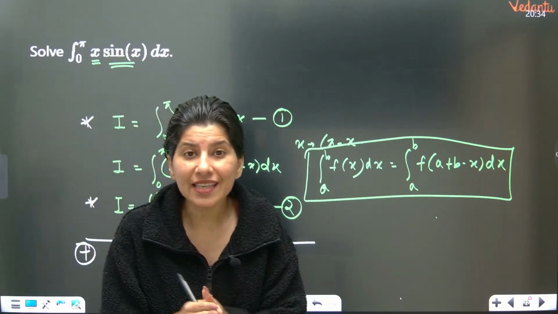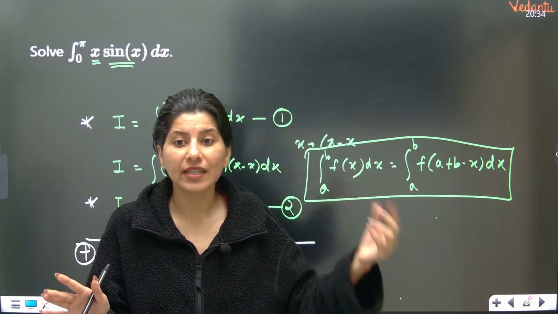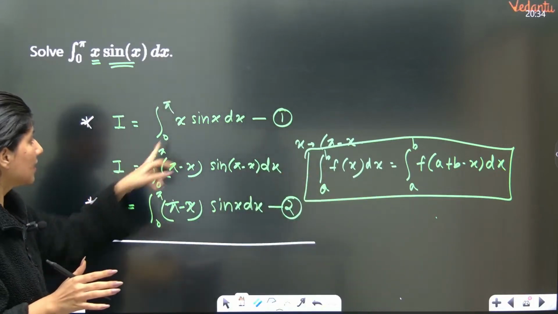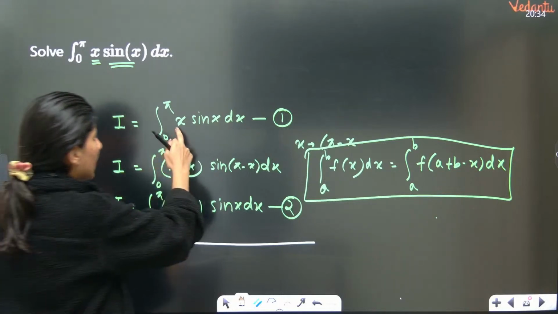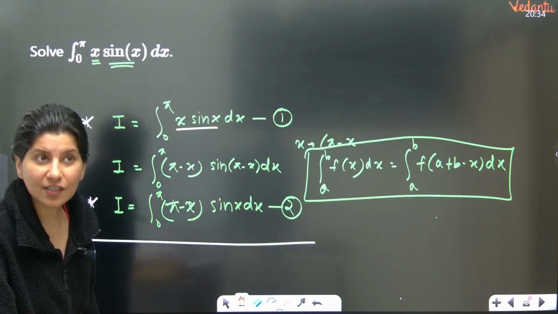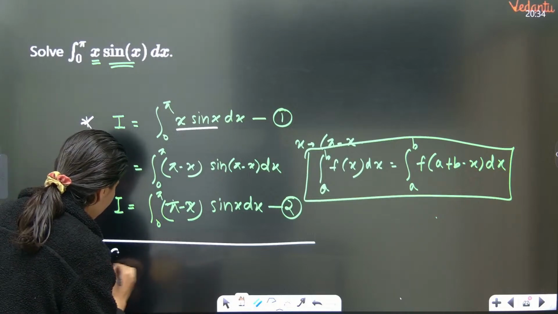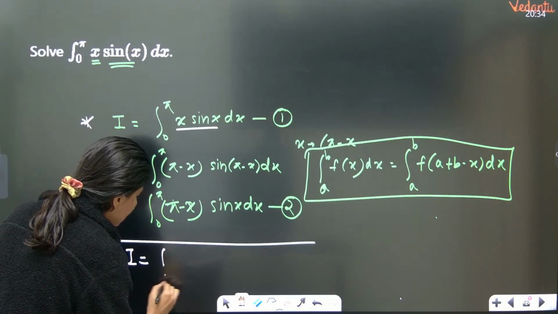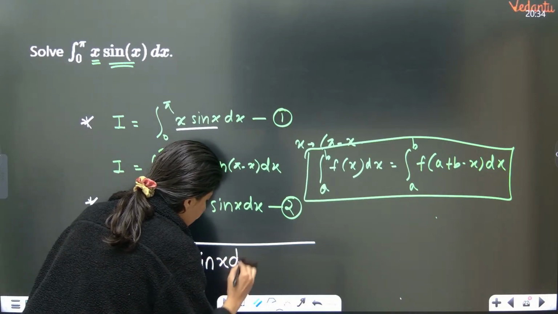So plus x sin x and minus x sin x cancel out. If you add the first and second equation, you are left with 2I equal to integral 0 to pi of pi sin x dx.